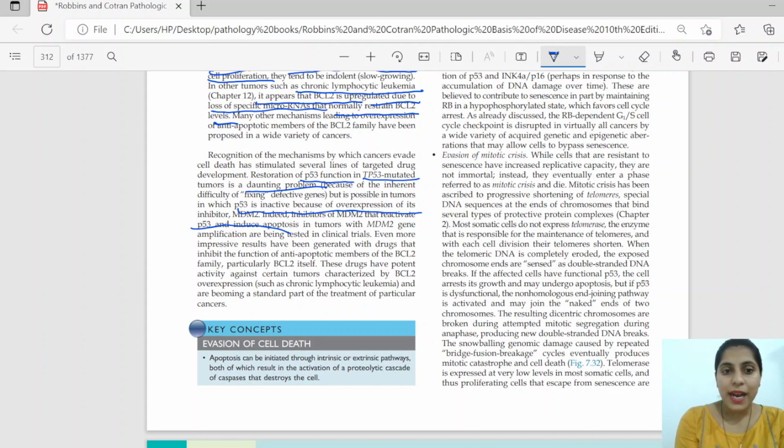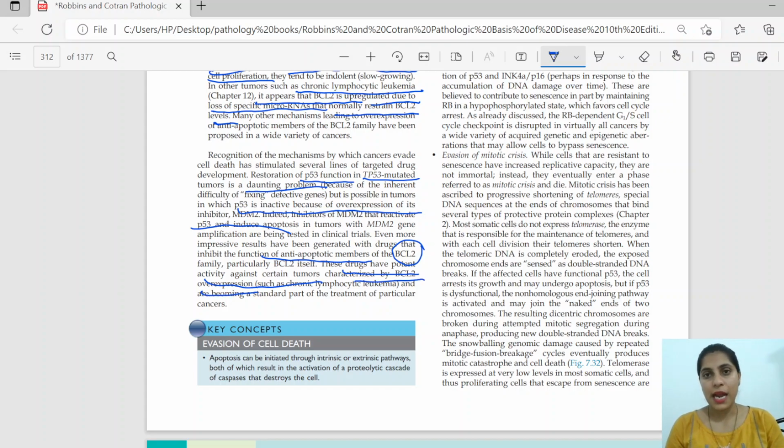And also there are treatments for BCL2, and there are drugs that have potent activity against the tumors that show BCL2 overexpression. So the treatments are progressing in that way.